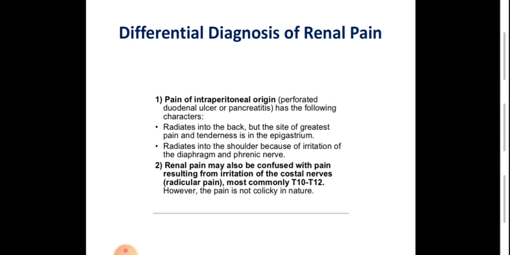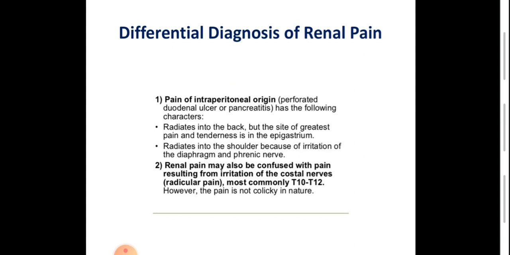Differential diagnosis of loin pain or flank pain includes urologic disorders such as renal inflammation or renal obstruction, but it may also include other systems like intraperitoneal pathologies: appendicitis, pancreatitis, cholecystitis, diverticulitis, and peptic ulcer, all of which may cause flank pain.